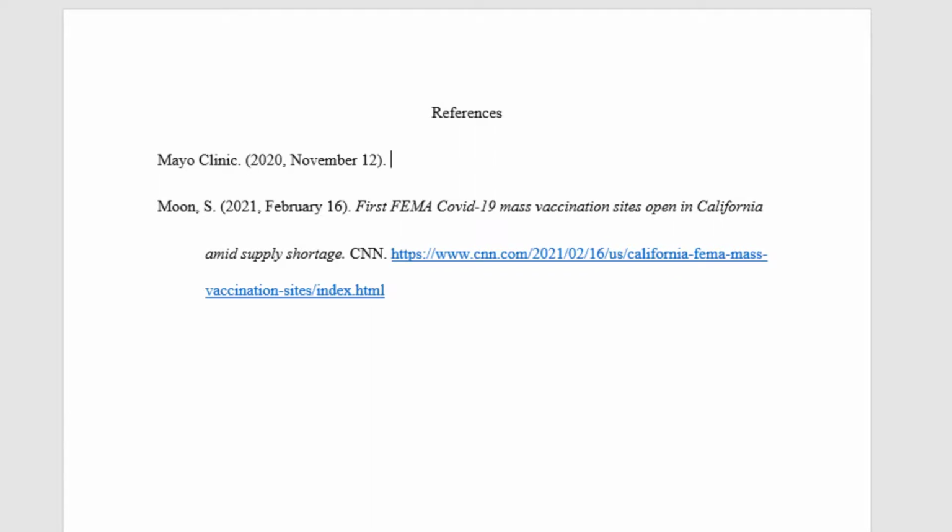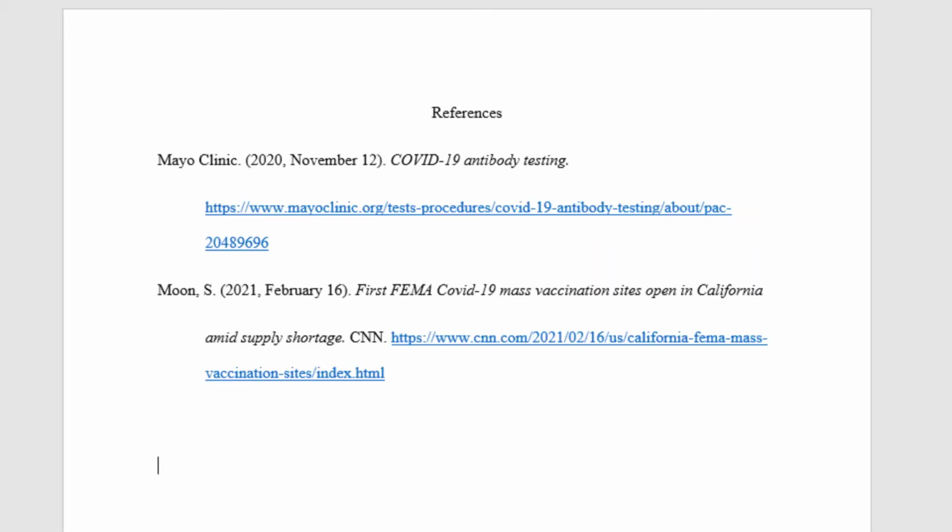Our date of publication is November 12th, 2020. So our date will look like parentheses 2020, comma, space, November, space, 12th, end parentheses, period, and a space. Following the date will be the title in italics, COVID-19 antibody testing, period, and a space. The next element normally would be the website name, but we are using that for the author, so we will just leave this section blank. Finally, we paste in the URL.